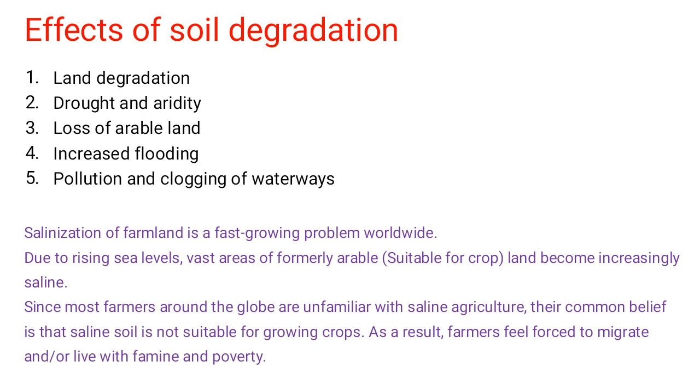That is another effect of this. The loss of arable land. Arable land means the land which is suitable for crops or agricultural purposes. Now across the globe, millions of acres of land are getting converted from arable land to land which is not suitable for agricultural purposes. This is the biggest challenge facing us at the global level. And increased flooding, obviously, no vegetation means it can cause increased flooding.